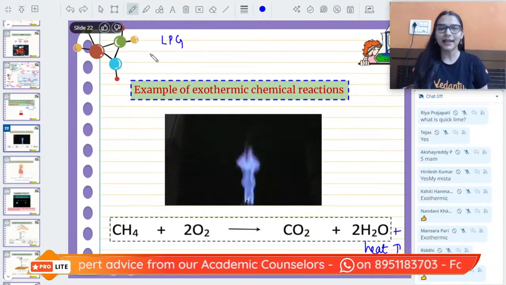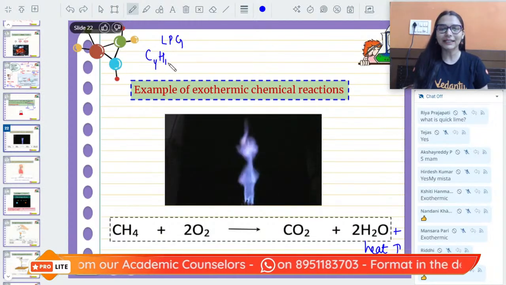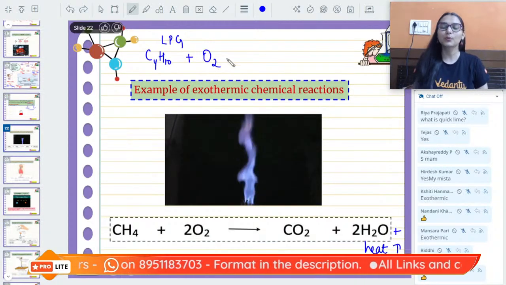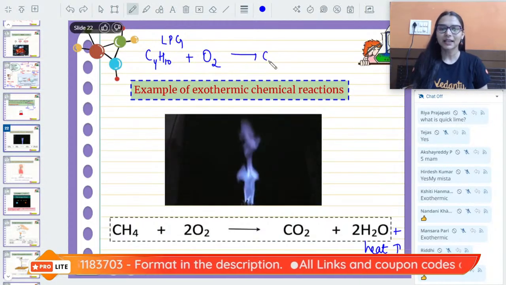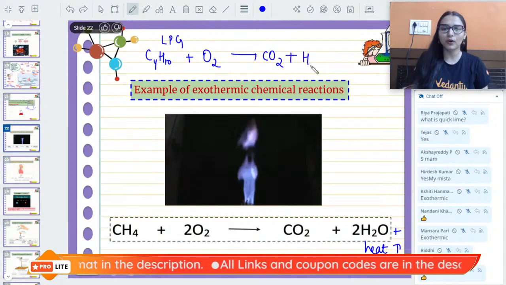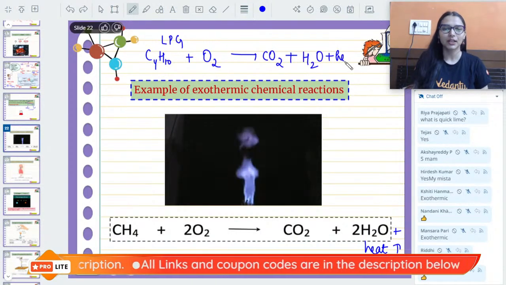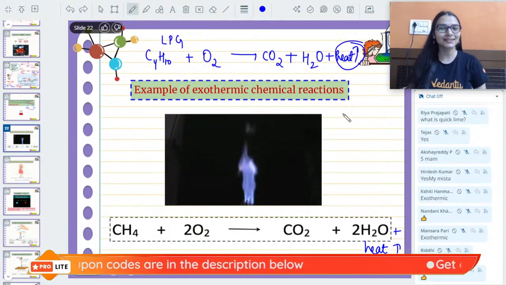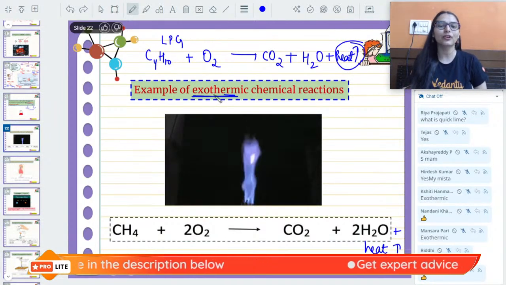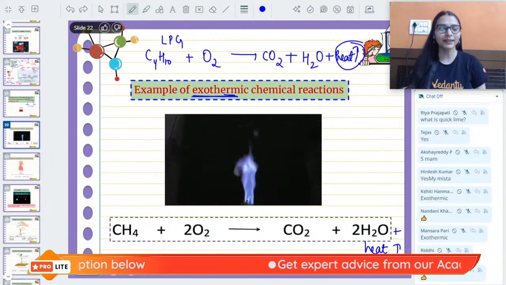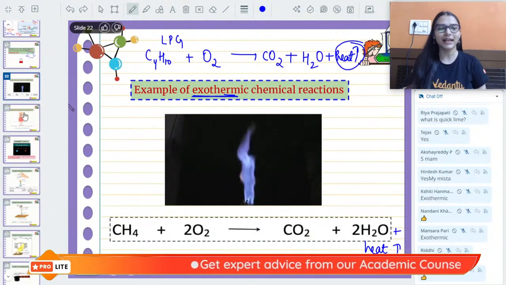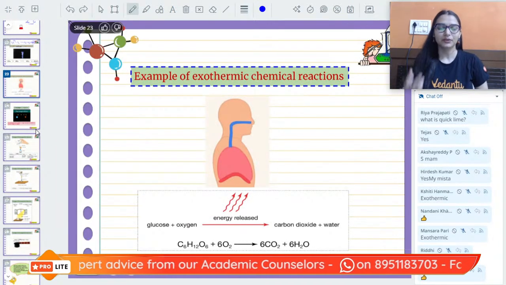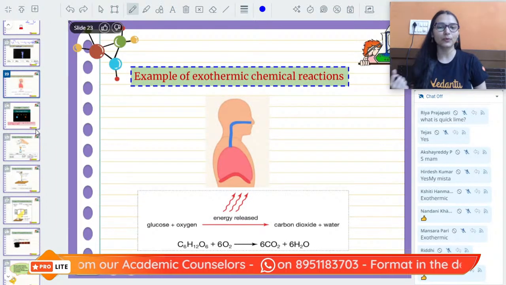What is present in LPG? It consists of liquid butane and propane. So when you are burning the LPG gas, it releases CO2, water and heat energy. That heat you use for cooking your food. So again, this is an example of an exothermic reaction. Very simple. You can see more examples. You are doing respiration. Respiration is again an exothermic reaction.